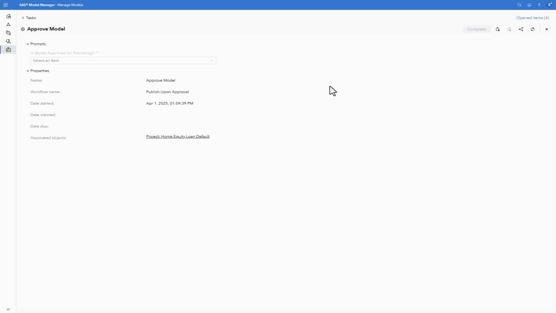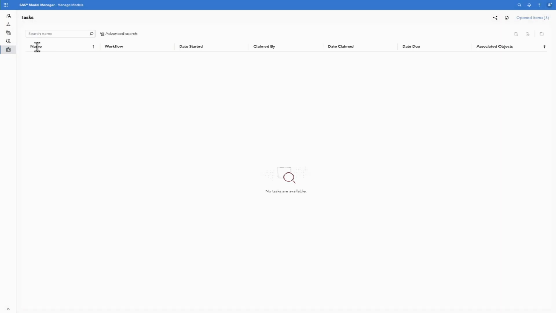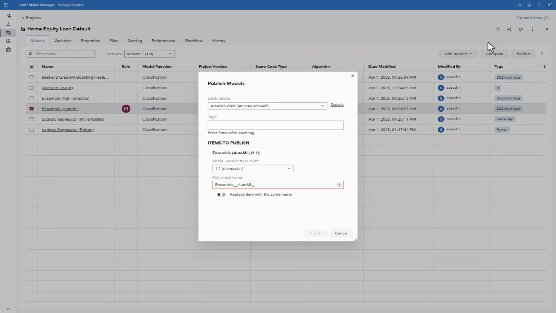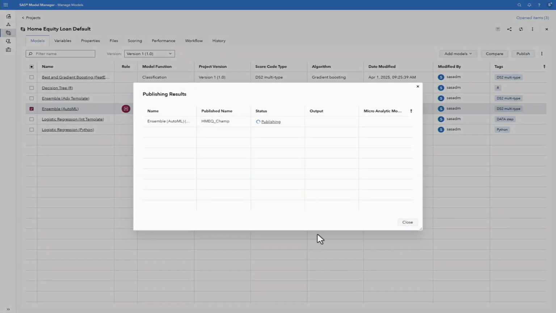I can go back to my task pane and see that there is that task to approve the model. I can claim the task. I'm going to select yes to approve this model, complete the task, and because I selected yes, this will go to that unlock task. So when I go and try to publish this model, I should have a much easier time. So I'm going to try again to the microanalytics service destination. I'm going to give it a nice, memorable name and publish. And it was successful. That model has been approved.